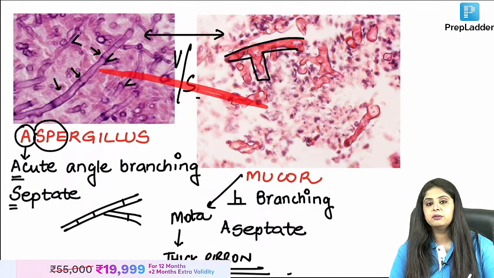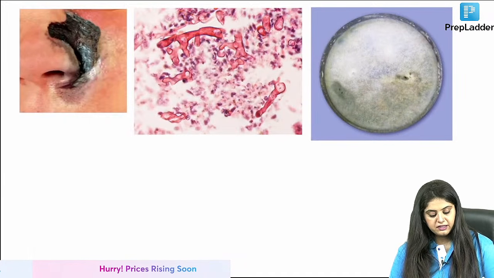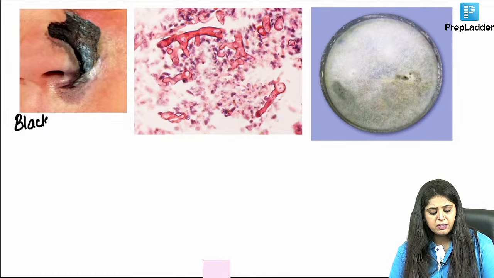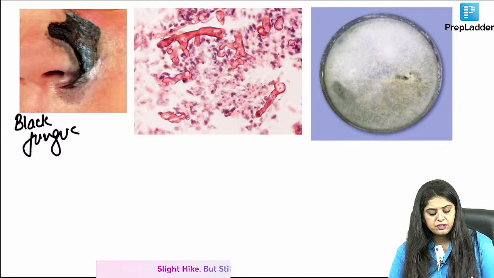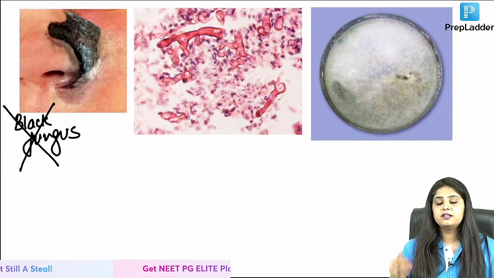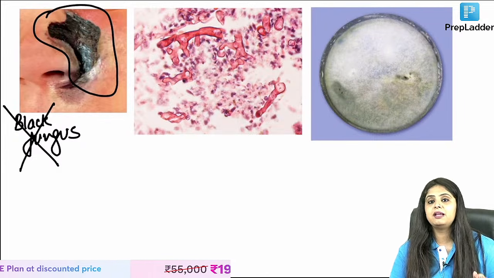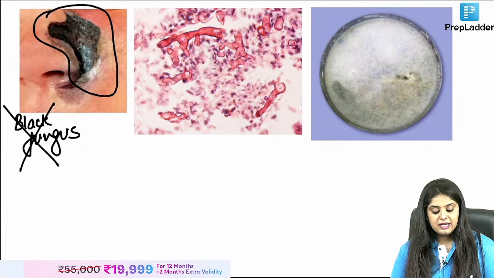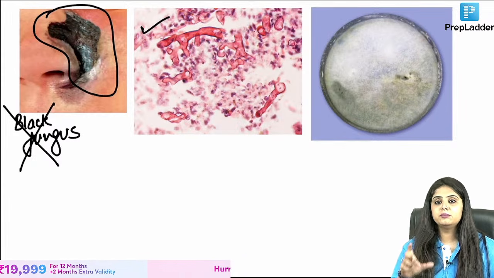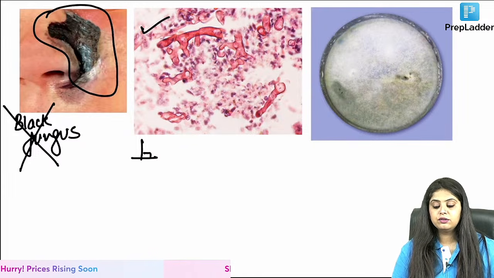अब दोनों का एक-एक word बता दो. Because this question was to do with mucor, this is that famous black fungus that we had. Is it a real name, a true name, black fungus? Yeah, I should write it and I should cut it off, because black fungus is what the new social media and news channels called it. Patient was coming to you with black color necrotic lesion, इन्होंने कहा black fungus. It is not a black fungus. Next, I have told you microscopically it is mota, it is 90 angle, it is aseptate. So that is also what we settled.